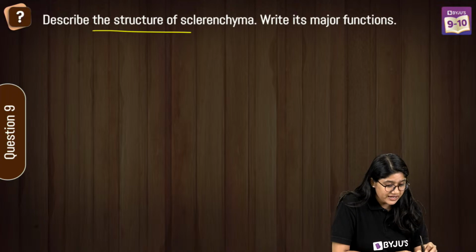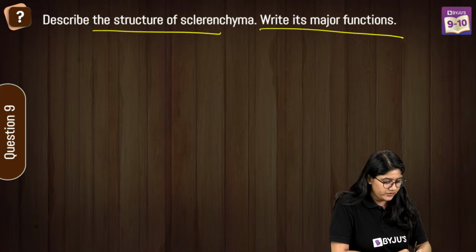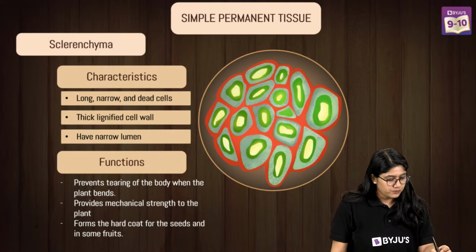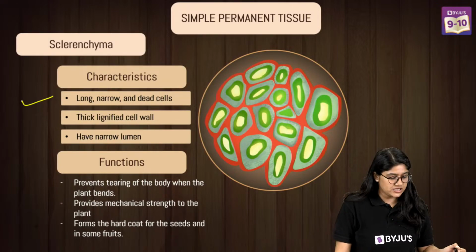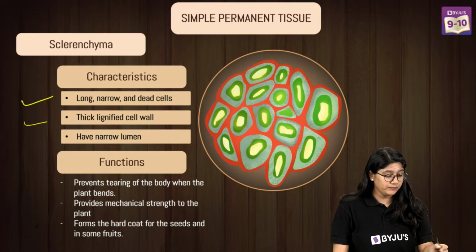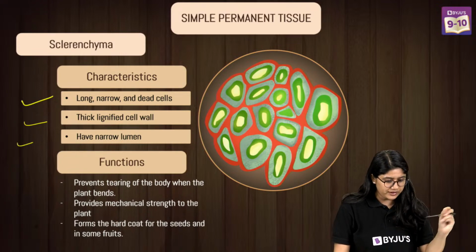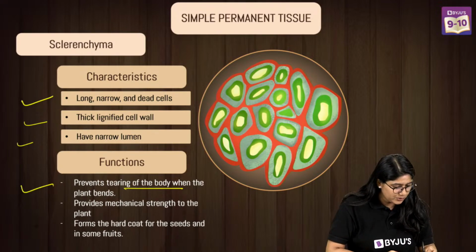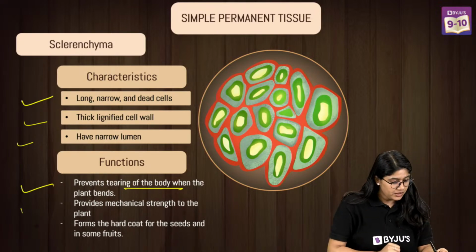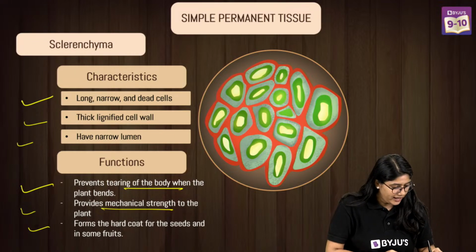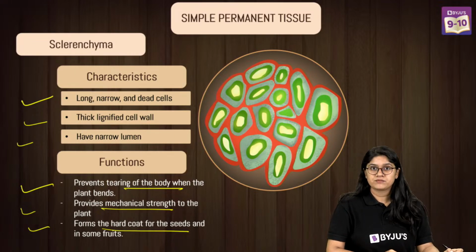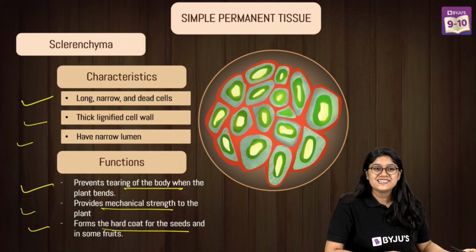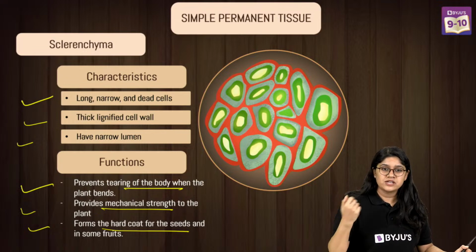Describe the structure of the sclerenchyma and write its major function. Here we have, everyone. Super important question, right? So, long and narrow and dead cells, thick lignified cell wall, have a narrow lumen, chota sa lumen rehta hai. Lumen is nothing but a small space that we have, right? Prevents tearing of the body when the plant is bending, provides mechanical strength, and forms the hard coat of the seeds. In fruit, the seeds' outer covering is of course of the sclerenchyma.